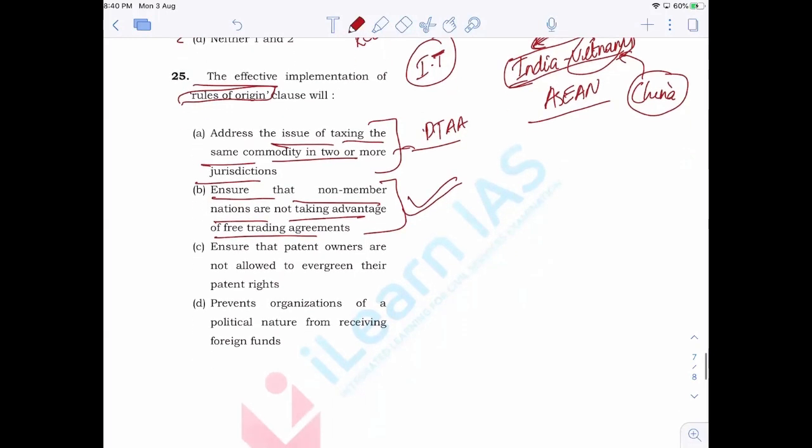So these are the questions that we have discussed. I hope all the ideas are clear to you. Okay, if you have any doubt, you can raise it. We'll have a discussion on the doubt as well.